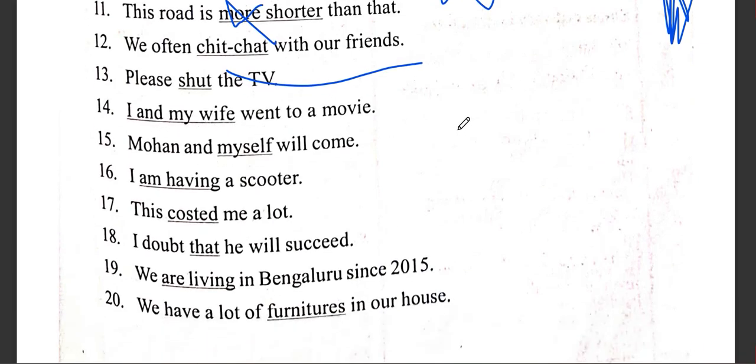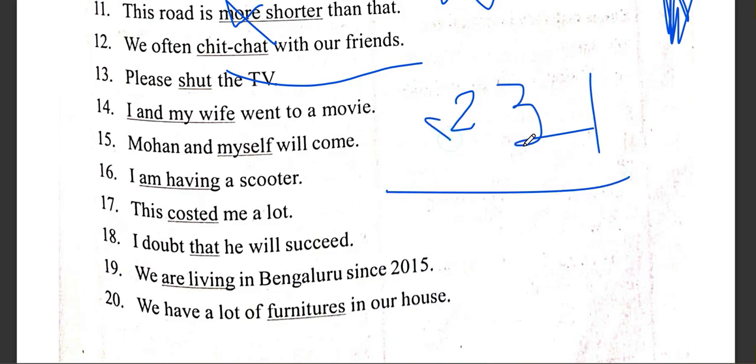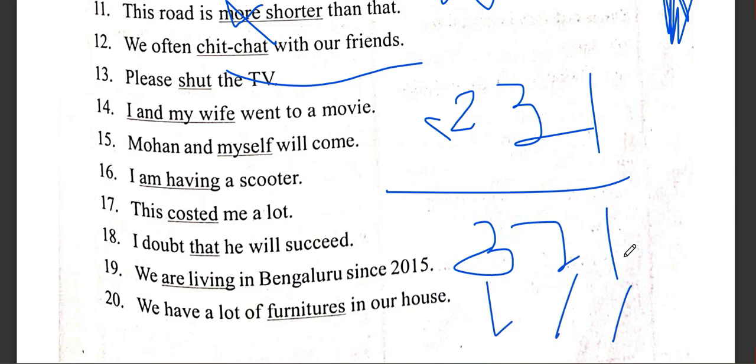"I and my wife." This is the rule of pronouns. It is the 3-2-1 rule: third person, second person, and first person for good things. For bad things, it is 1-2-3. So if you have two, for example, the first person and the third person, the third person will come first. My wife and I went to a movie.